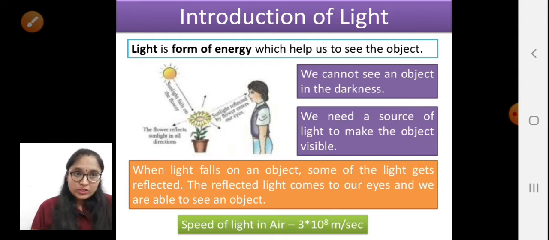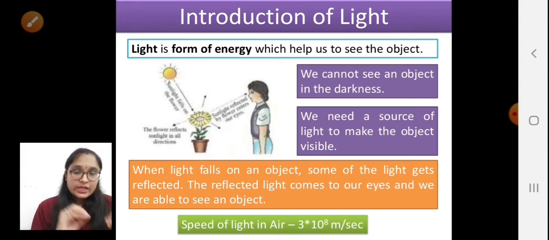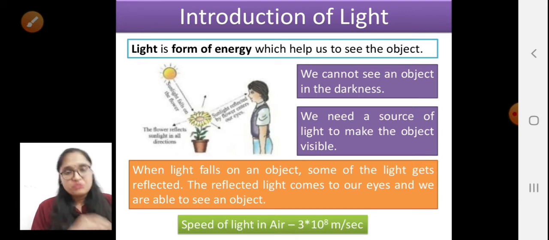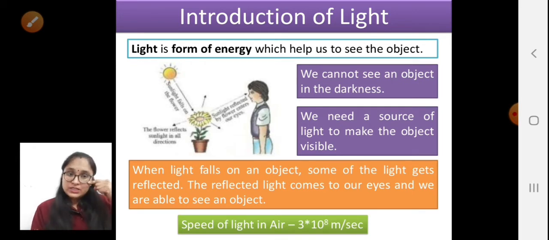But when we switch on the light, the light from the object is coming back to our eyes and we are capable of seeing the object. So hence we can say that it is only and only possible to see the object when the light falling on the object is coming back to our eyes, right? So see what is written here. When the light falls on an object, some of the light gets reflected. This reflected light comes to our eyes and we are able to see the object.